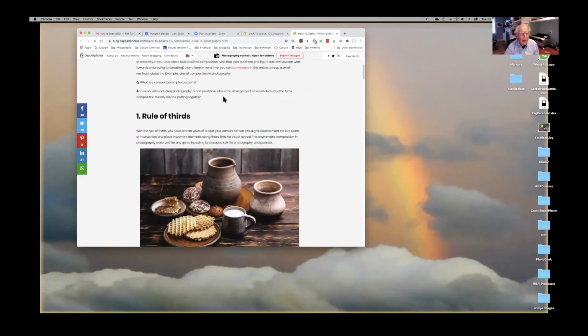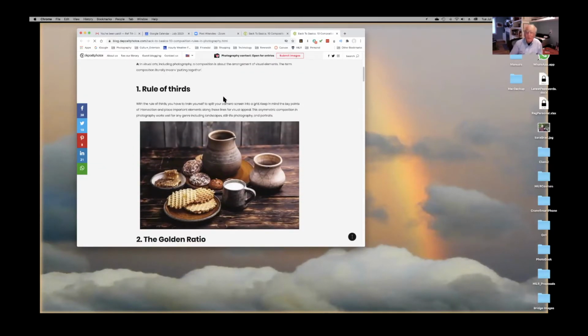Okay. This is an example of the rule of thirds and what that means. If you can think of it that your screen is divided into a grid and that the key points are where that grid and the lines intersect.